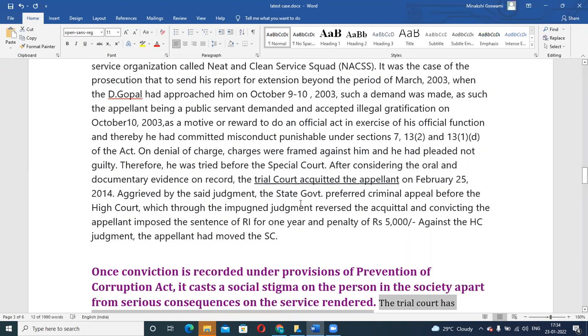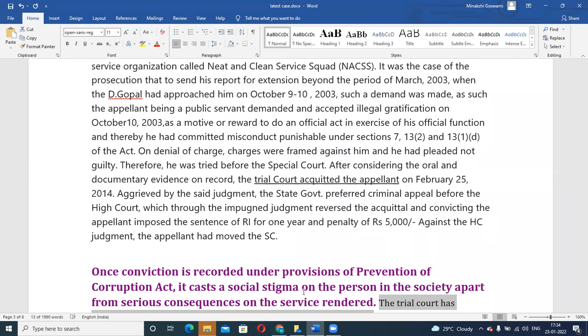A person was selected for a constable post in UP, and then a case was registered against him. The judgment came and he said, I was acquitted, why are you not offering me the job? But the police department said no, you cannot be offered this job because you were acquitted only on the ground of benefit of doubt. The court was not 100% sure that you are guilty, that's why you are acquitted. It's not that the court is also sure that you are not guilty, right?